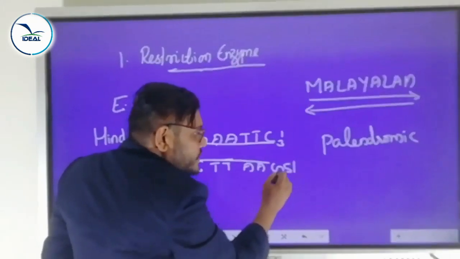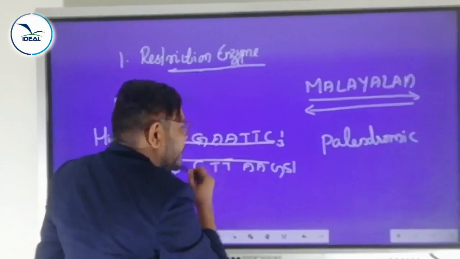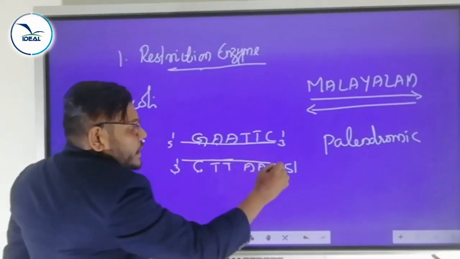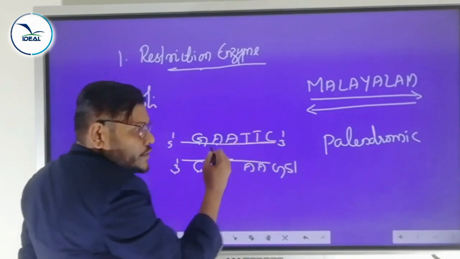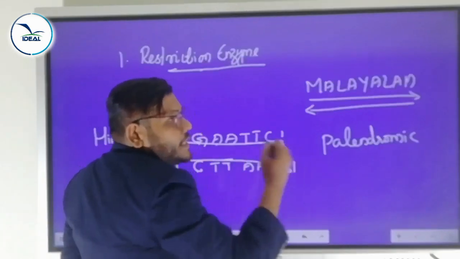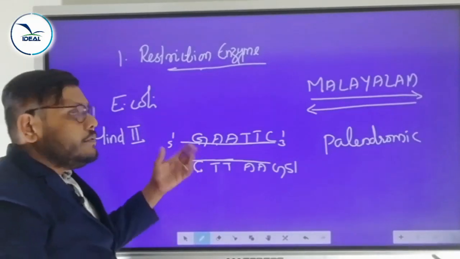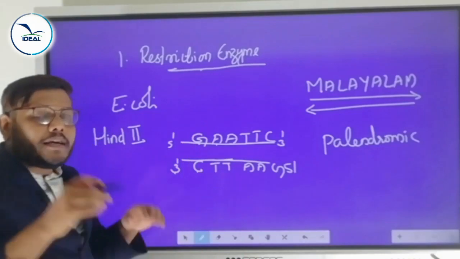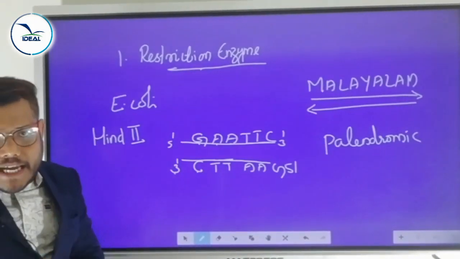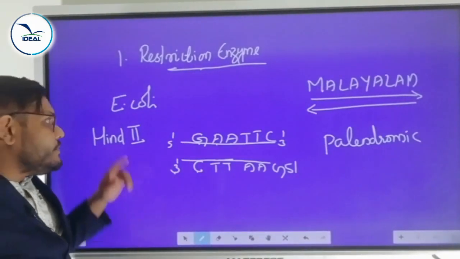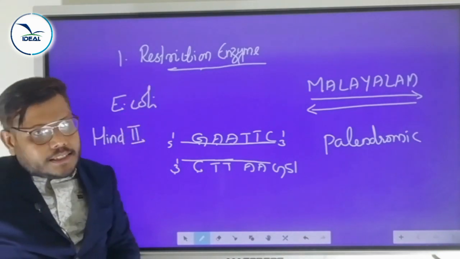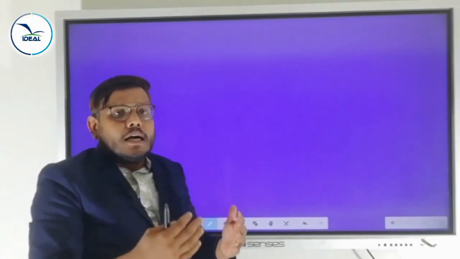5 prime. Which base? Nitrogen base, guanine. Here also in the 5 prime direction, guanine, cytosine. Here also in the 5 prime direction, guanine, cytosine. Which means they read the same letters. That is called a palindrome in DNA pairs. These 6 base pairs we can call the recognition site. That particular site must be cut with the help of HindII or any other restriction enzyme. Is it clear?